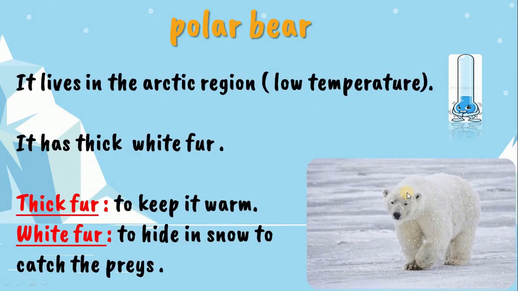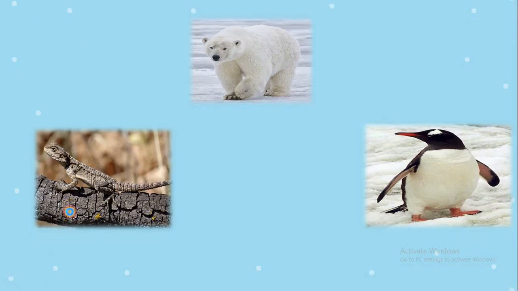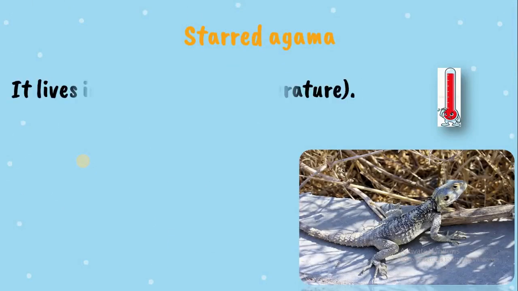Okay, as we can see here, the polar bear lives in the Arctic region, low temperature, and we can see snow everywhere. Thick fur keeps it warm. White fur helps it hide in snow to catch its prey. Another animal I want to choose is the lizard.